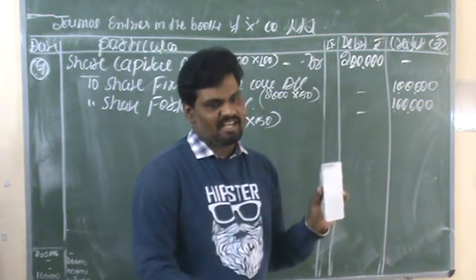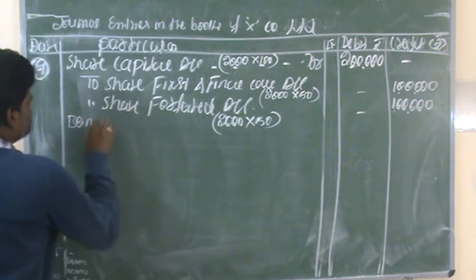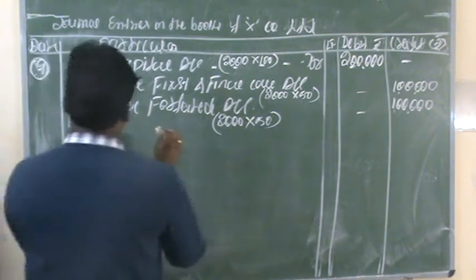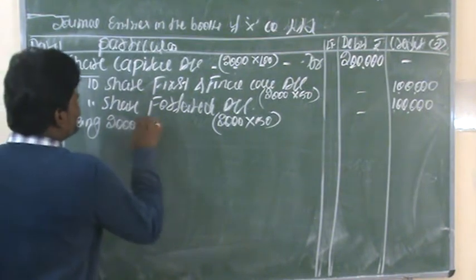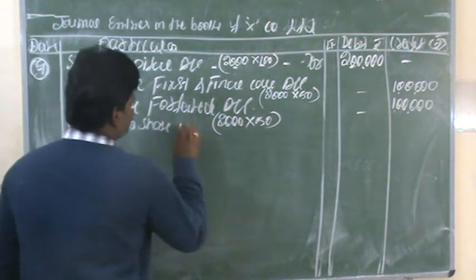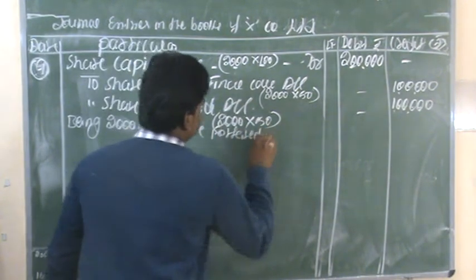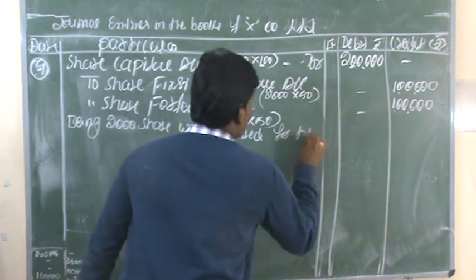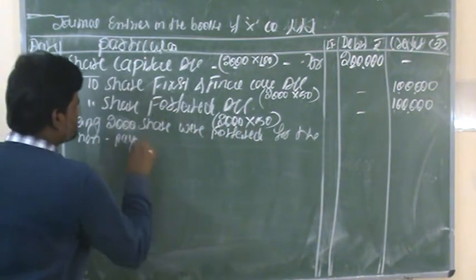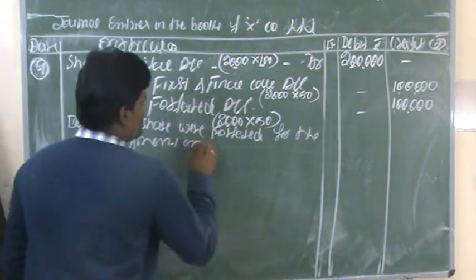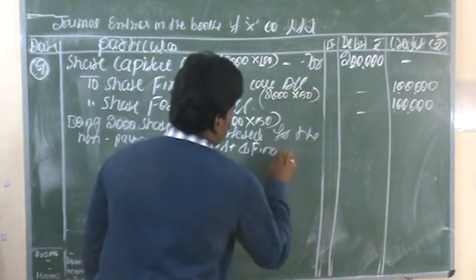Now we need to give the narration about the transaction: being 2000 shares were forfeited for the non-payment on first and final call.